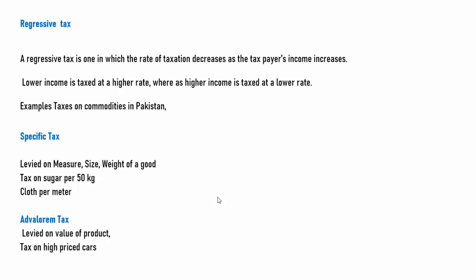Specific tax. The specific tax is levied on the measure, size, or weight of a good. For example, the tax on sugar per 50 kg is a specific tax. Or if cloth is taxed per meter, then it is a specific tax.